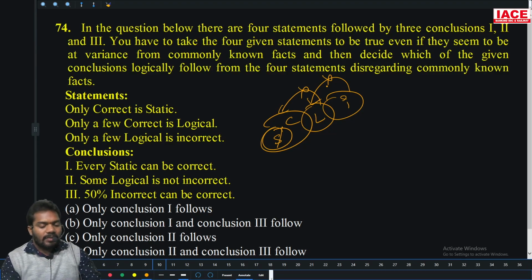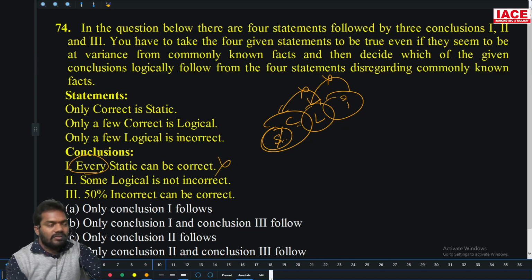Every static can be correct. What is every meaning? All static can be correct. This is static, this is correct. This is already done, so not follows.